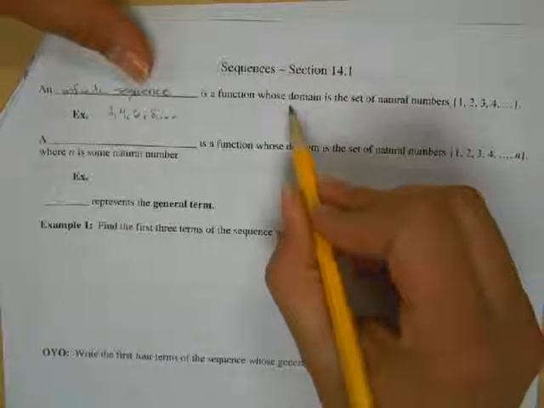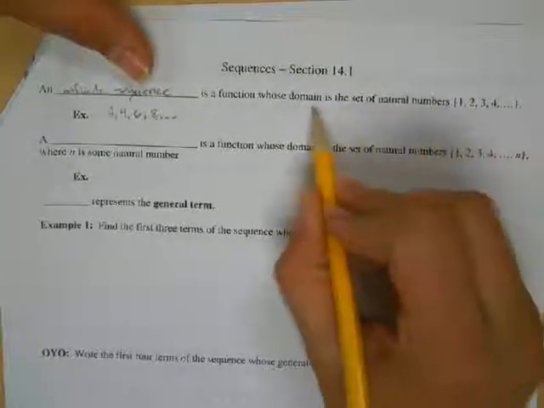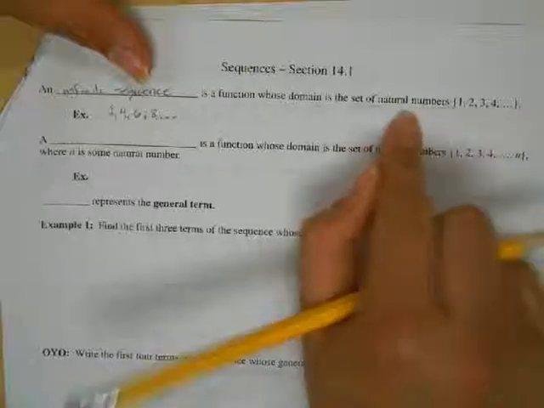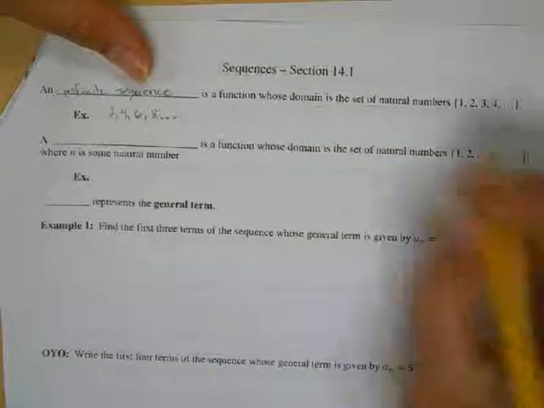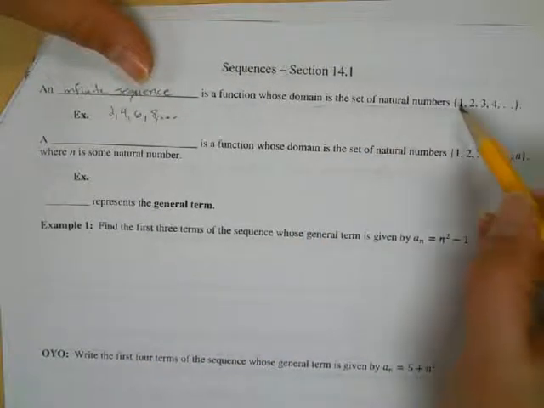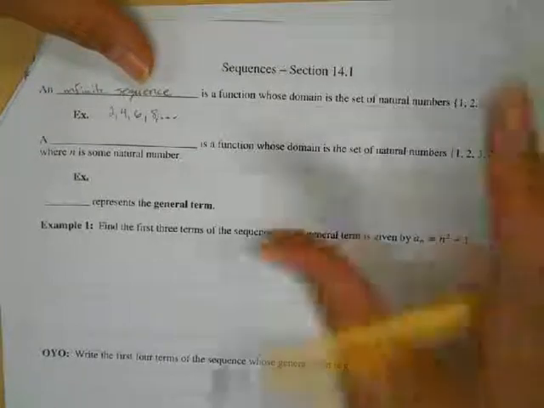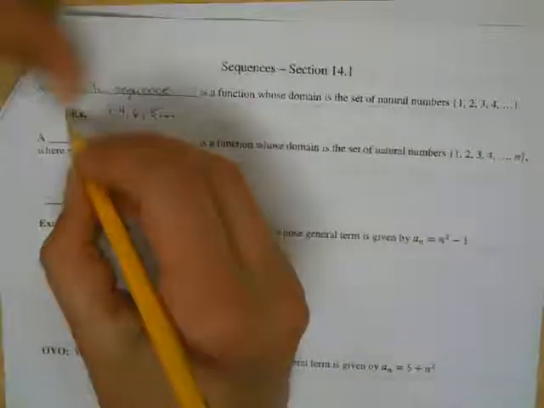It does say the domain is a set of natural numbers, okay, and we'll talk more about that domain set, but the natural numbers, of course, is just your basic counting numbers, 1, 2, 3, 4, 5, 6, 7, 8, 9, 10. All right, so we also have a finite sequence.